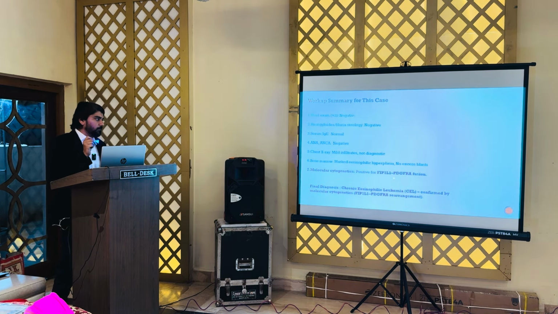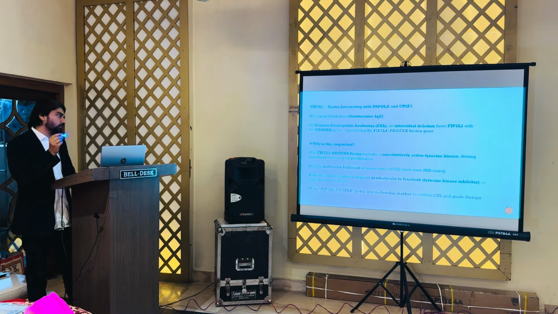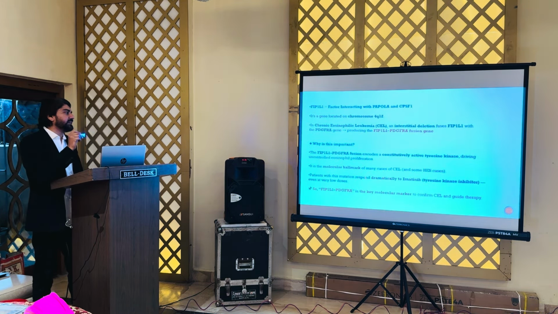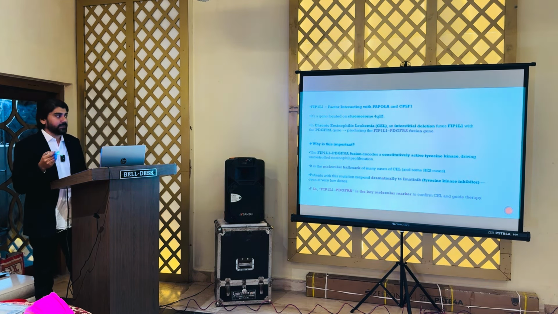So, this was a very rare case, and this gene is located on chromosome number 4, and due to rearrangement this FIP1L1 joins with PDGFRA, that is platelet derived growth factor receptor alpha gene, and as a result the tyrosine kinase activity of this gene increases. Now, tyrosine kinase activity, as we all know, is also implicated in CML. So, the same drug that is very helpful in CML, like imatinib, was also helpful in this condition. This patient was dramatically responding to imatinib because it is a tyrosine kinase inhibitor. So, that is why these tests are very important, and sometimes follow-up of the patient has to be done.